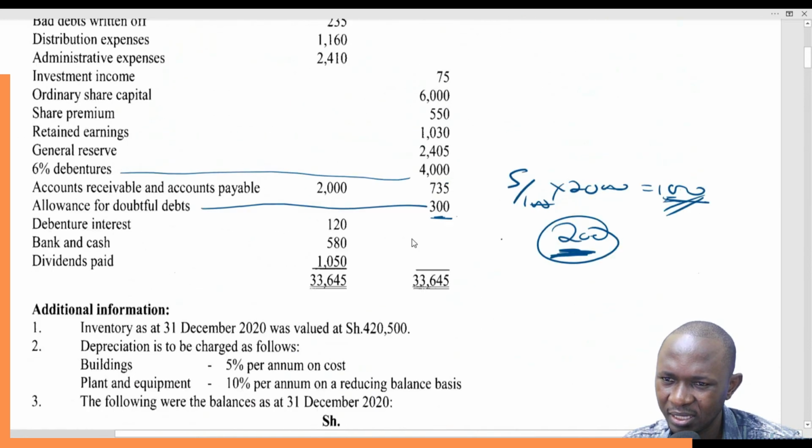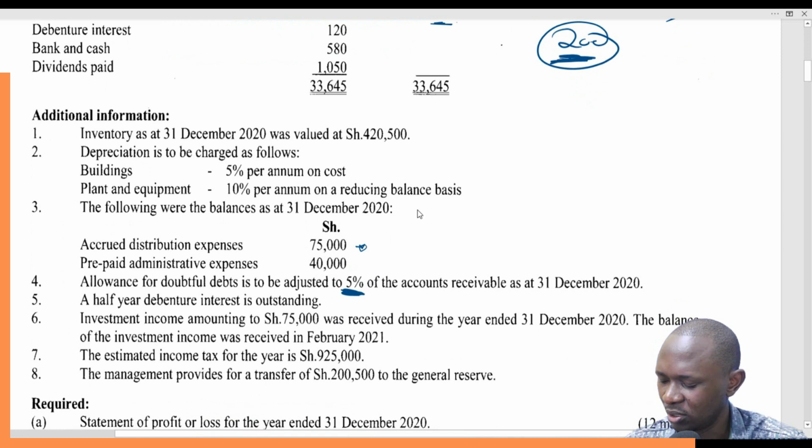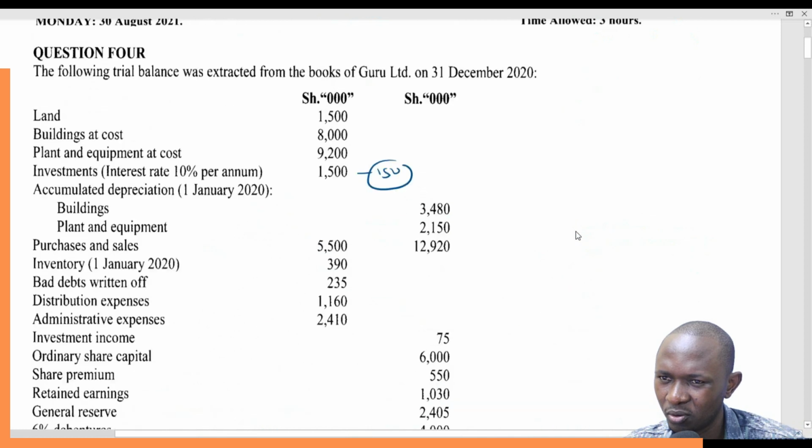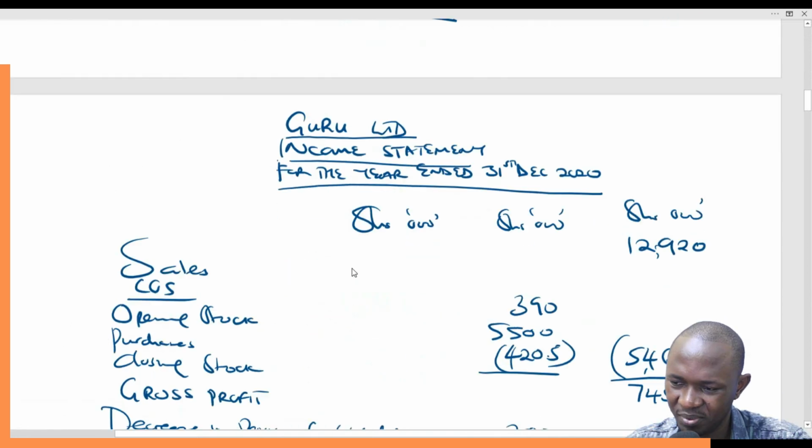So is there anything? I think we are done with the first part. Second part, inventory, no. Depreciation. Now we have depreciation. And depreciation, buildings 5% per annum on cost. Then plant and machinery 10% per annum on reducing balance method. So buildings 5% per annum on cost. That one just take 5% of 8,000. I think that is 400. 5% of 8,000 is 400. Just pick it as it is.